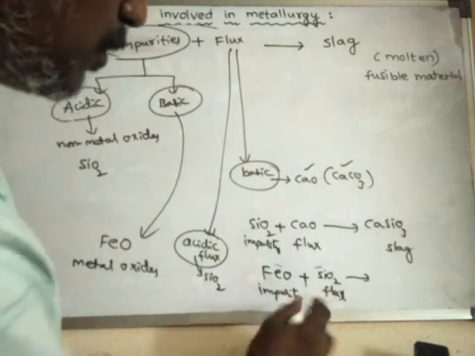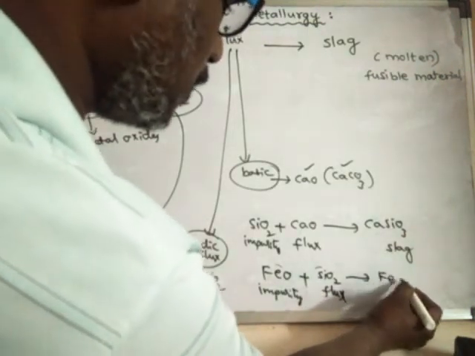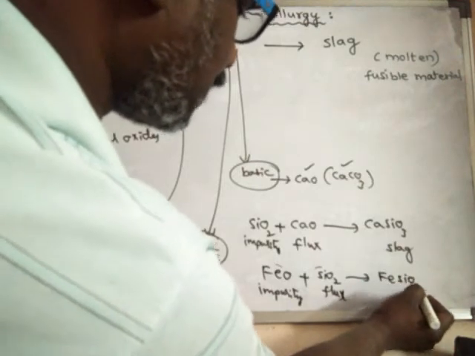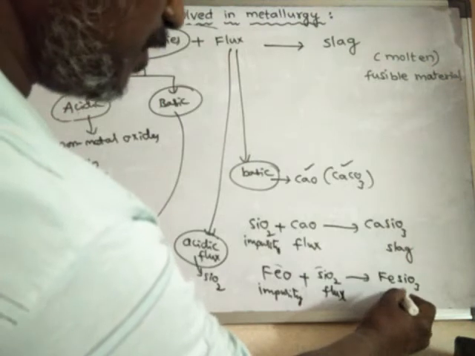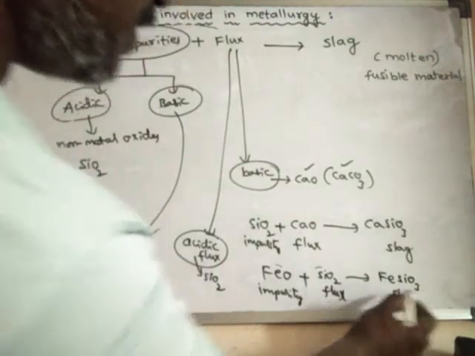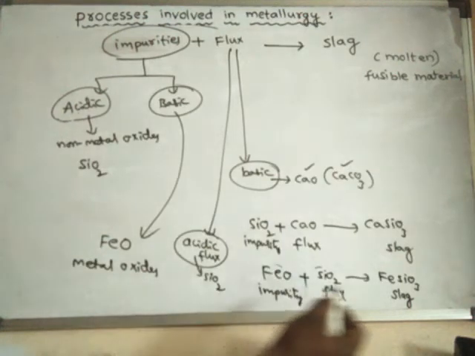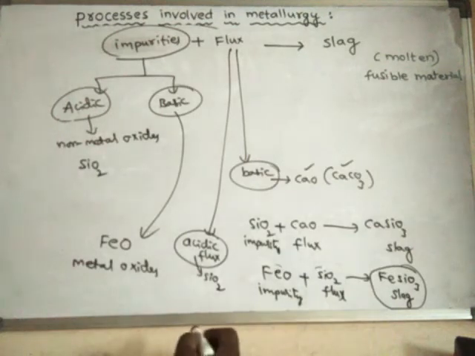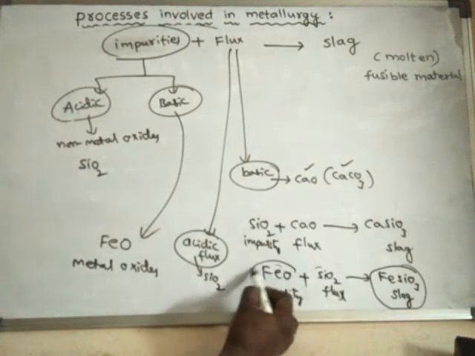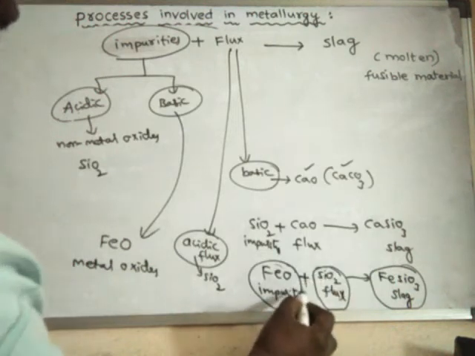A reaction takes place between the impurity and the flux, and finally it forms ferrous silicate. It is a slag. So the formation of slag is nothing but a neutralization reaction, because if one substance is basic in nature, the other substance will be acidic.